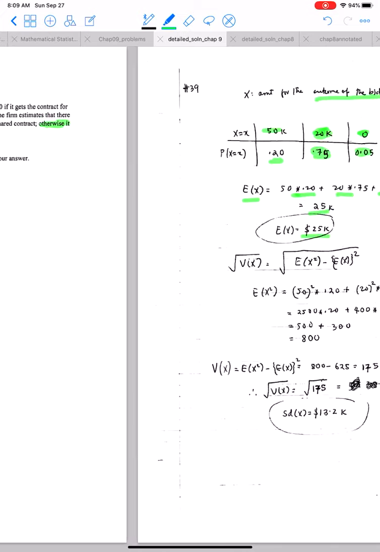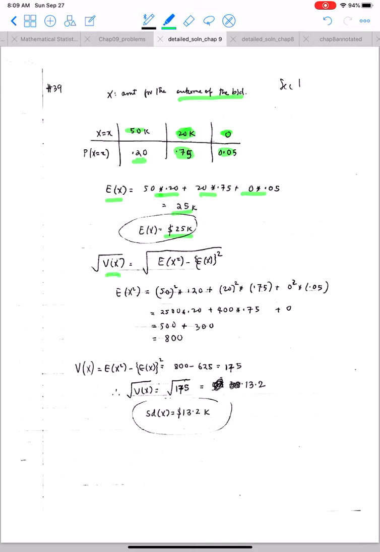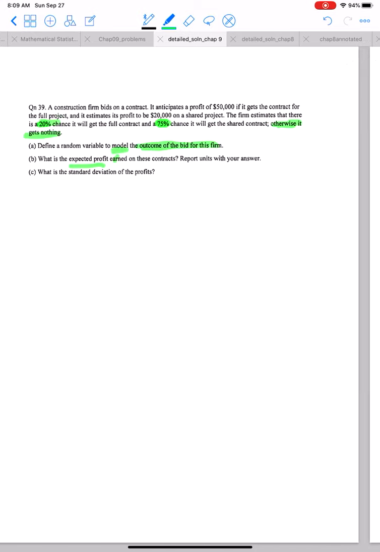What about the standard deviation? The standard deviation is the square root of the variance, so first we have to find the variance. How do we find the variance? We find the expected value of x squared, which is 800, so we have the first part. What about the expected value of x? We knew that was 25. The square of that is 625. So the variance of x is 800 minus 625, which is 175. The square root of the variance is the square root of 175, which is 13.2, and that is our standard deviation.